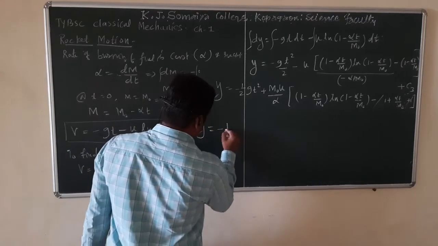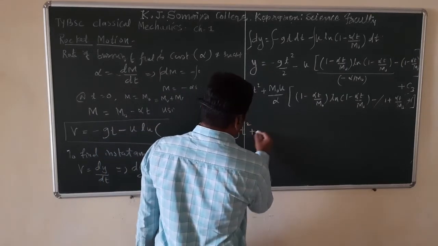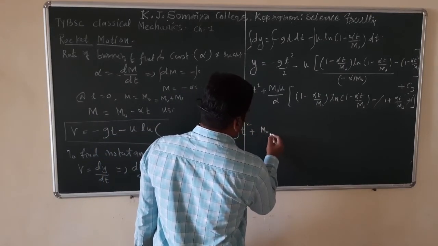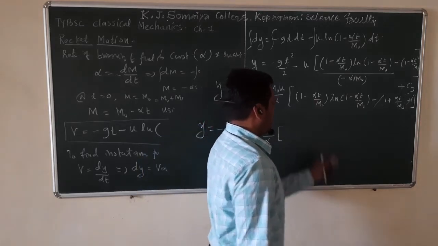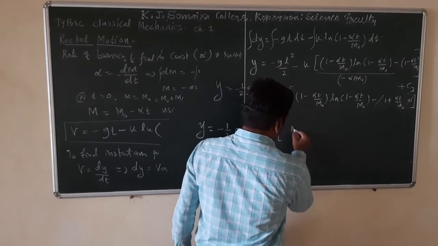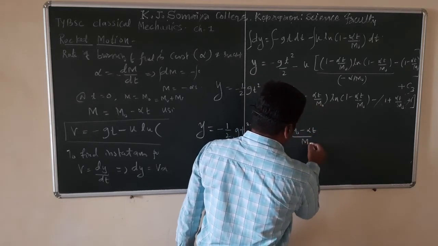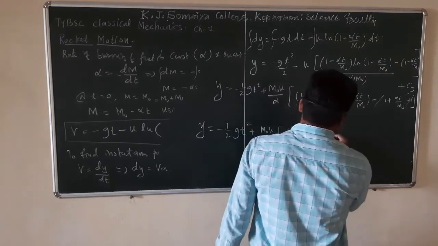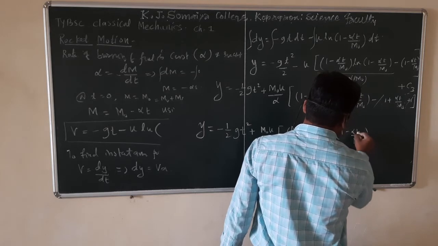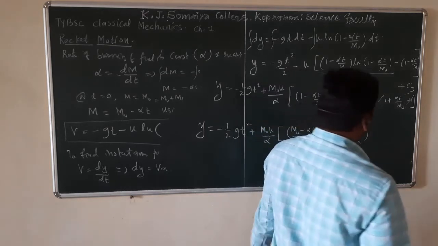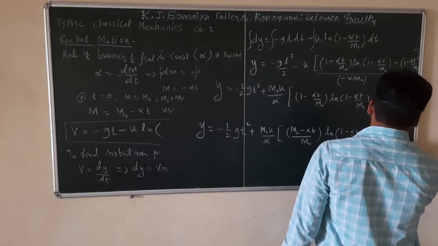and we get the simplified equation as y is equal to minus 1 half g t square plus m0 u upon alpha in the bracket. If you do cross multiplication, (m0 minus alpha t) upon m0, again ln of (1 minus alpha t upon m0), and here we get alpha t upon m0.